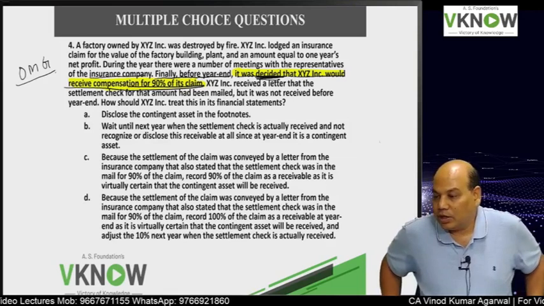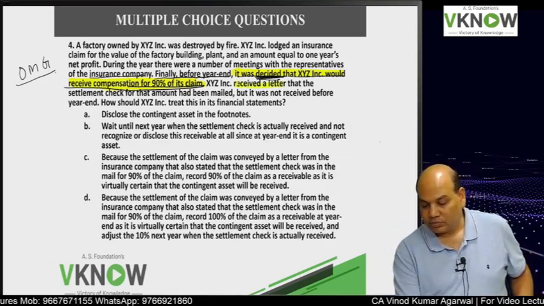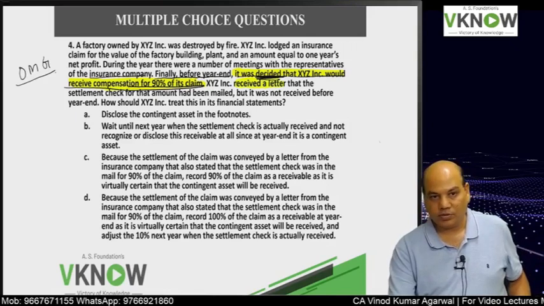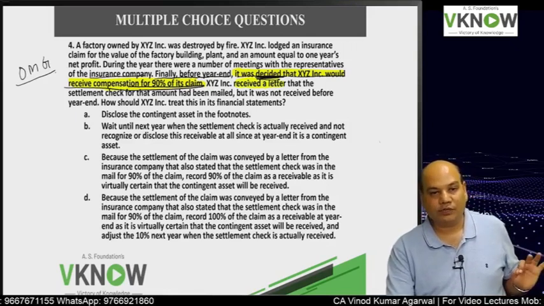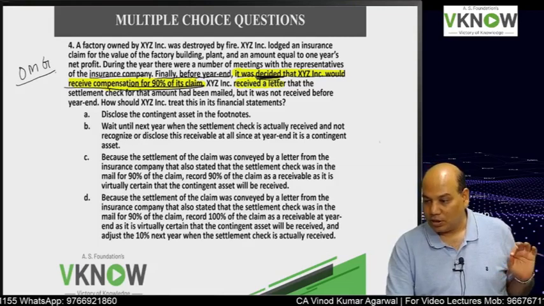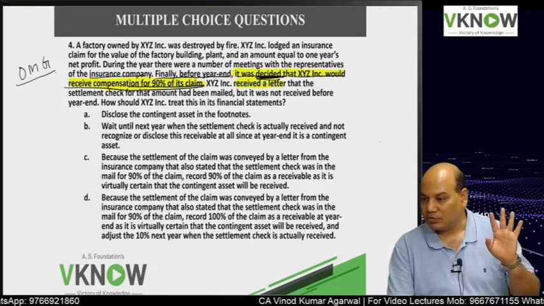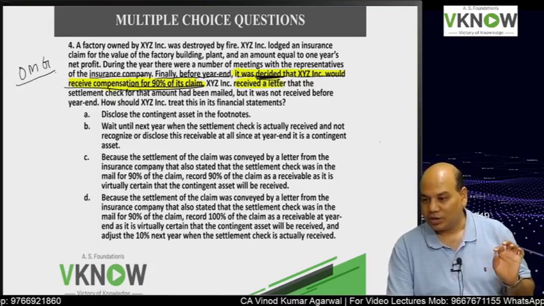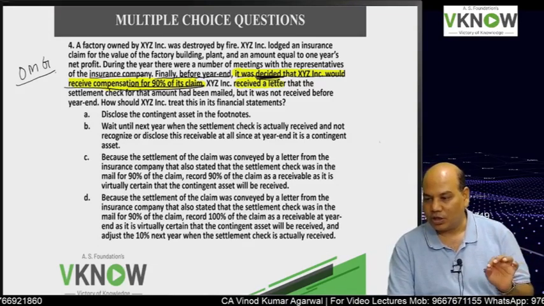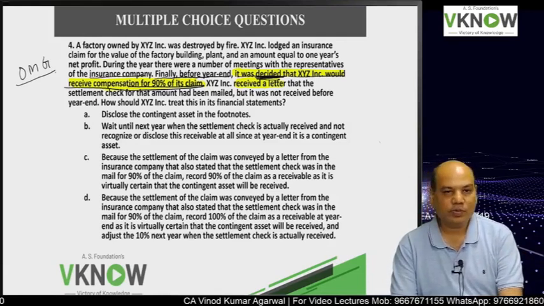XYZ received a letter also, underline. This is more confirmation. Only telephonic confirmation is not enough, remember. But a letter received from insurance company is a virtual certainty that the settlement check for that amount had been made, but it was not received before year end.